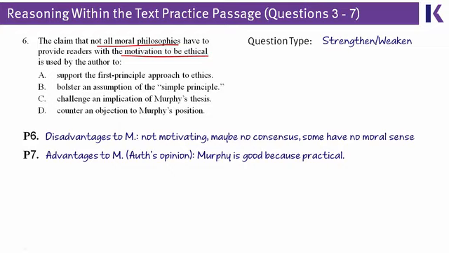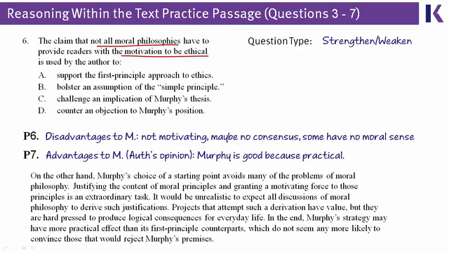And it's a little hard to tease out, but if you look at paragraph 7, which is here at the bottom of your screen, one of the main arguments the author makes in favor of Murphy, that's what this whole paragraph does, it says good things about Murphy, is first that justifying these certain moral principles is a hard thing to do. It's an extraordinary task.